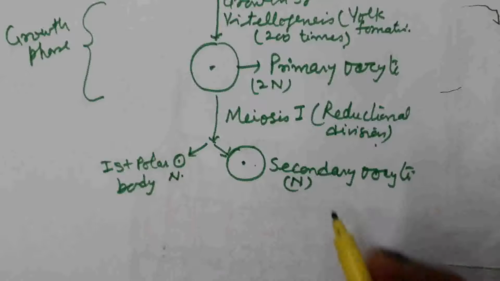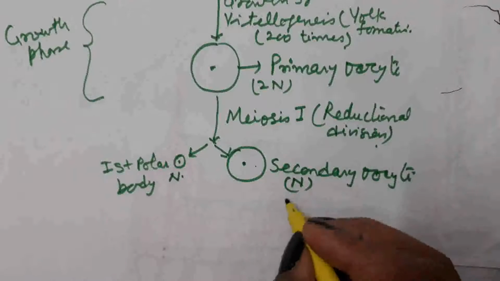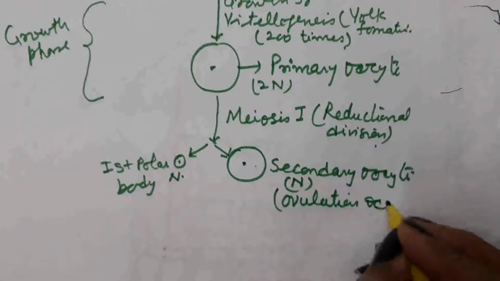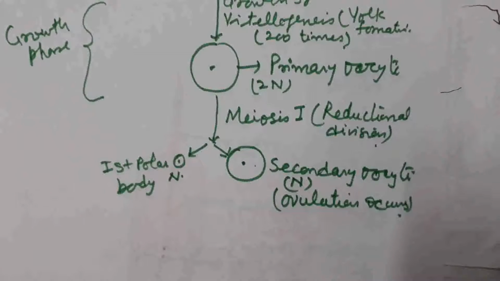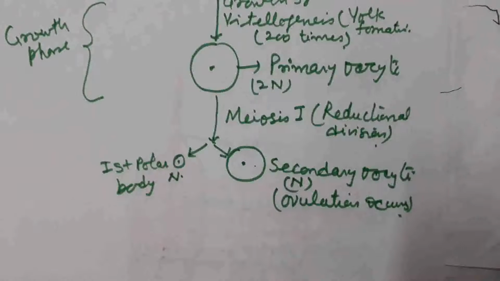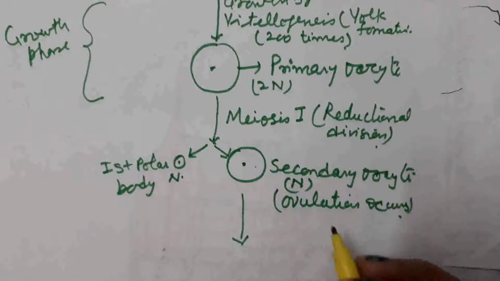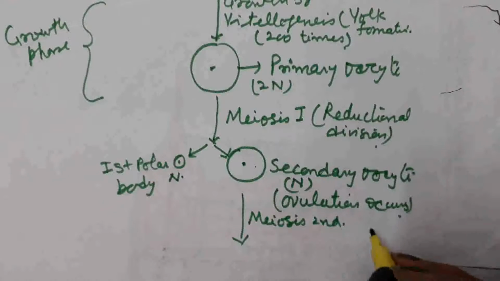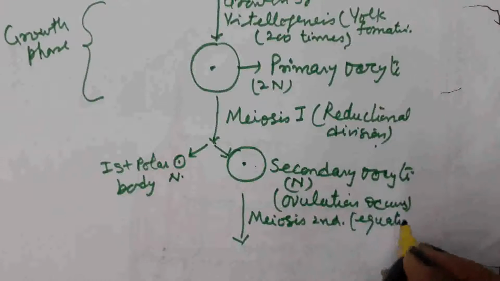Now this is the stage when ovulation takes place. What is ovulation? That is the release of the secondary oocyte from the ovary. The secondary oocyte released from the ovary reaches the ampullar region of the fallopian tube. Second meiosis division occurs, meiosis second, and it is the equational division.